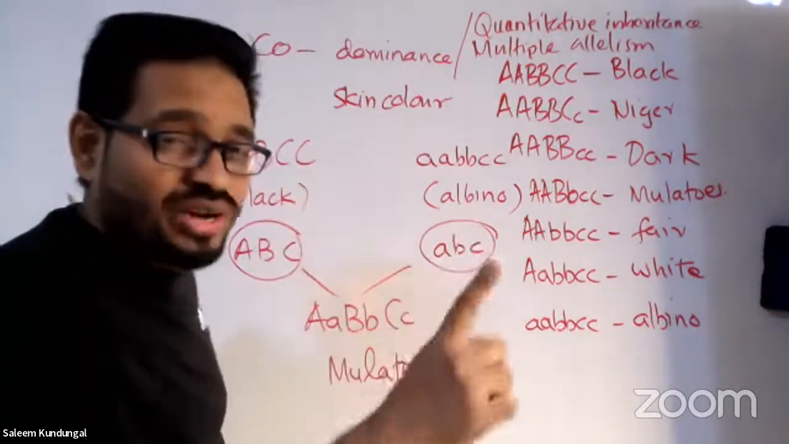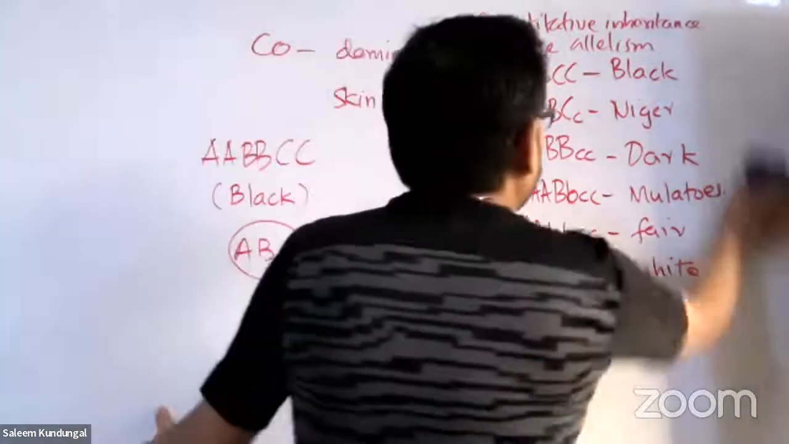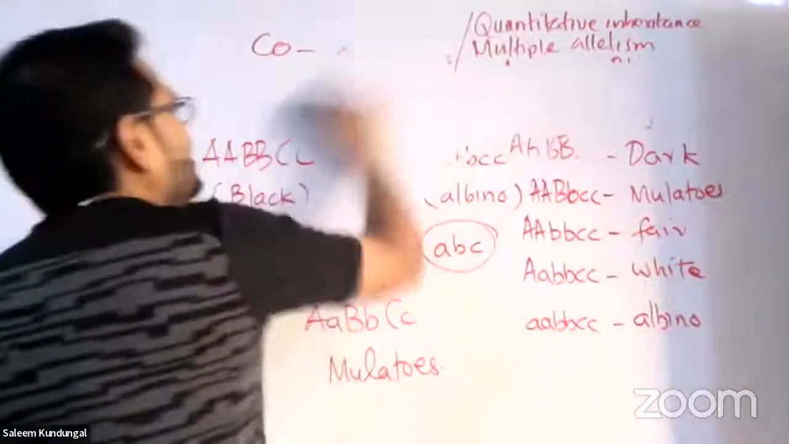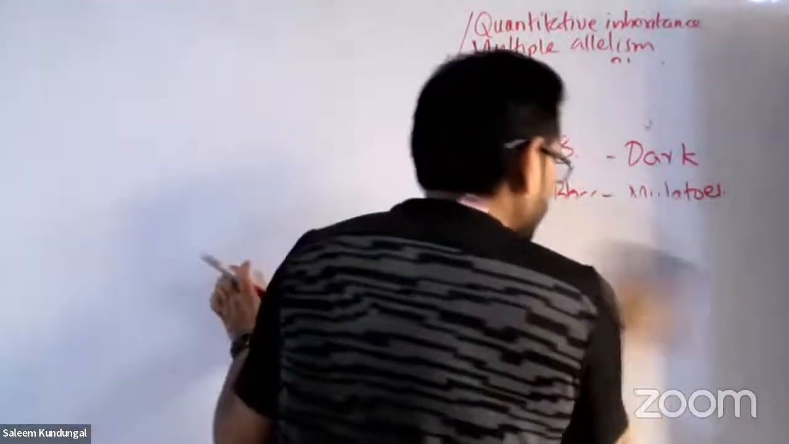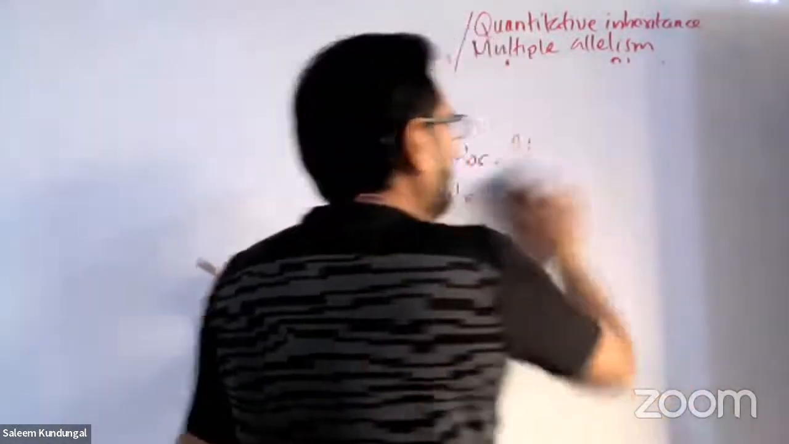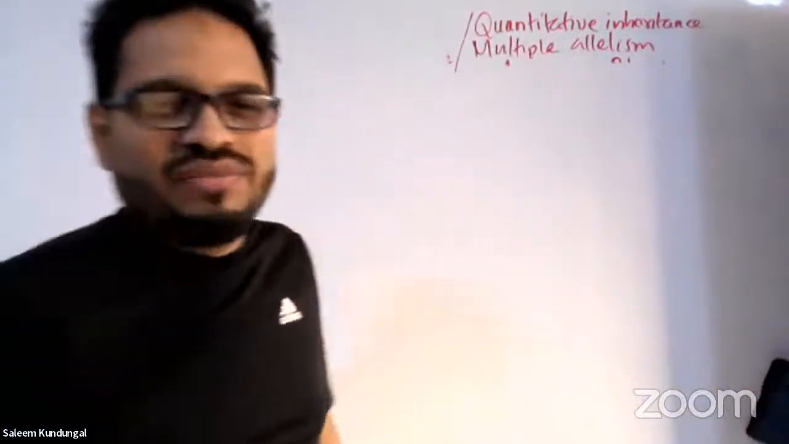But the most important example for codominance is coming under which one? Blood group. Let's go for that. The example is human blood group, codominance or multiple allelism. What is multiple allelism? More than one allele for a single character. The character is one, blood group. How many alleles? Not one pair, but extra ones are there.